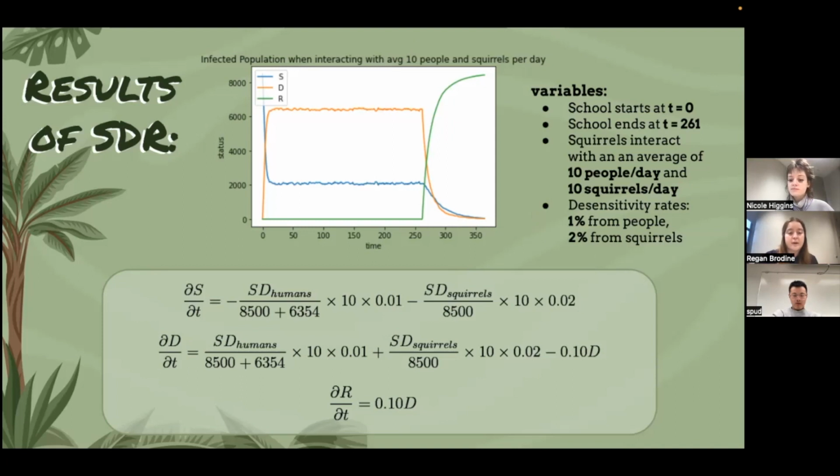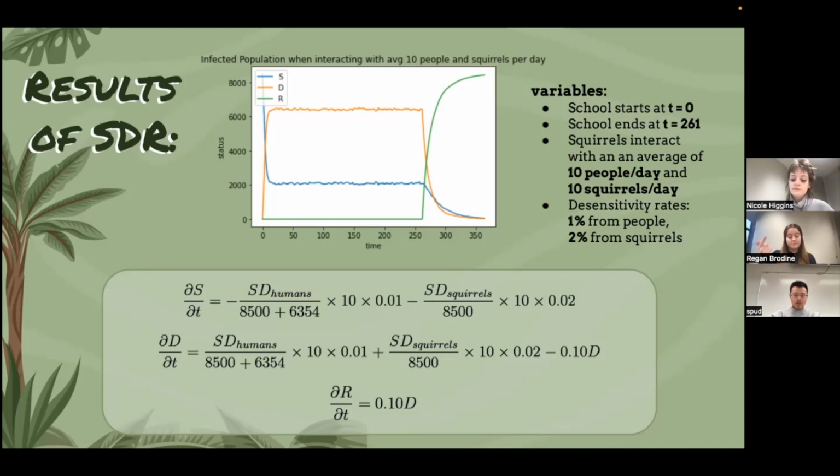As we can see on this graph, with the 104 days of summer vacation, people are leaving the model at day 261. With that, our squirrel behavior, you can see with the green curve, they're finally joining this recovery or resensitized population. And over the course of about 50 days, they're returning to their full prey behavior. This is because squirrels are no longer susceptible to humans.